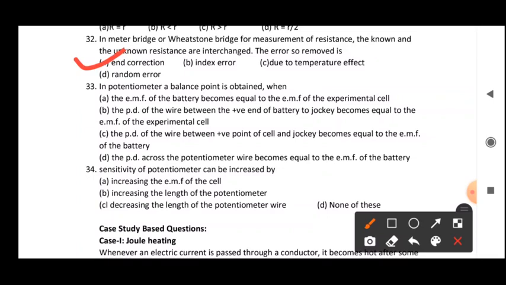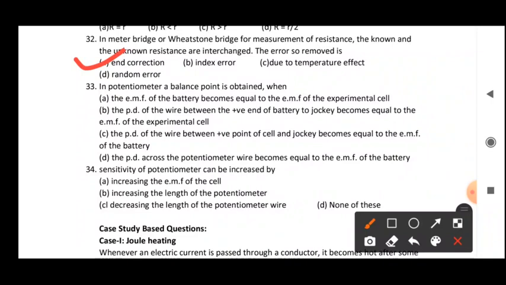Now question 33: in a potentiometer, a balance point is obtained when. In a potentiometer, the balance point can be obtained only when the potential difference of the wire between the positive end of the battery and the jockey becomes equal to the EMF of the experimental cell. It means the current in the circuit becomes 0, and the galvanometer deflection is 0.